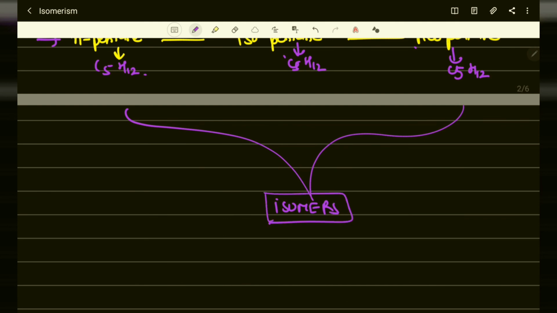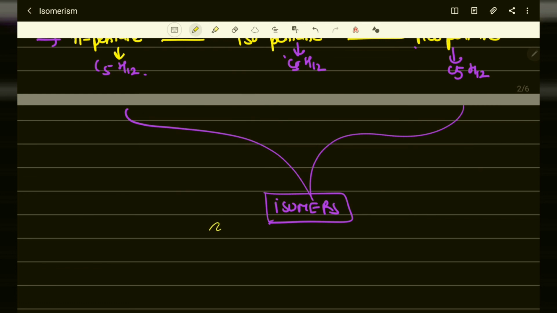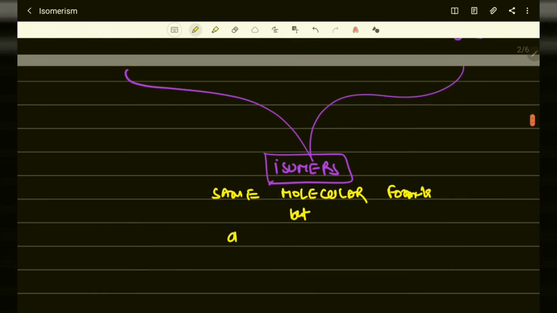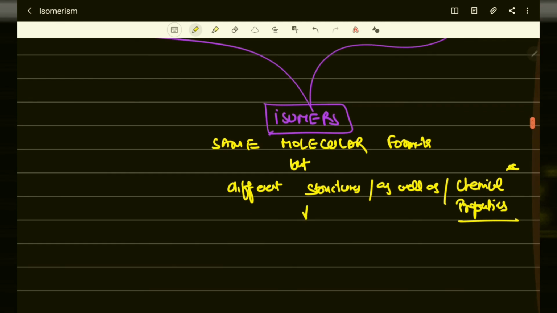So what is the definition of isomers? Carbon compounds containing the same molecular formula but different structures as well as chemical properties are known as isomers.